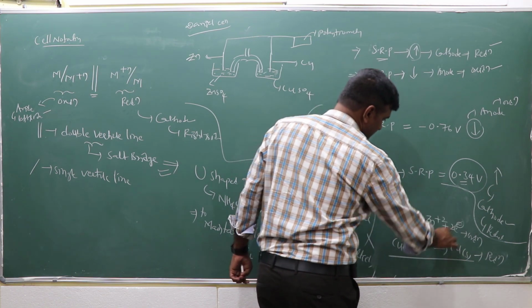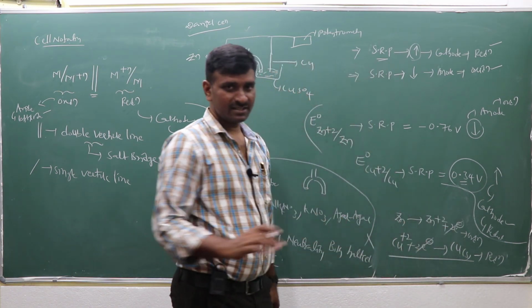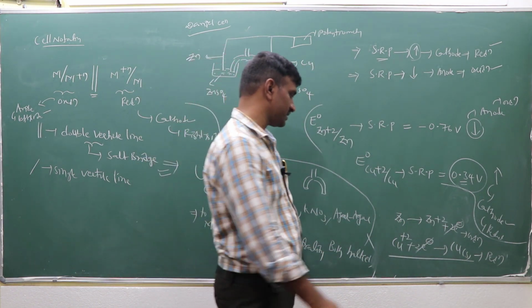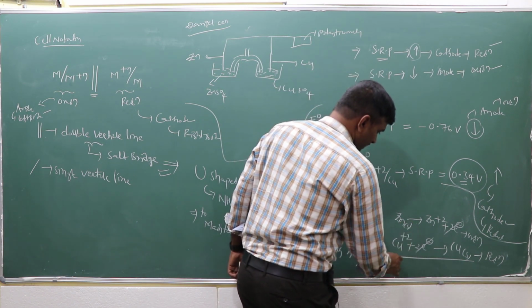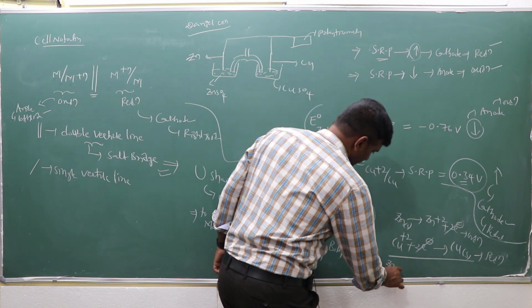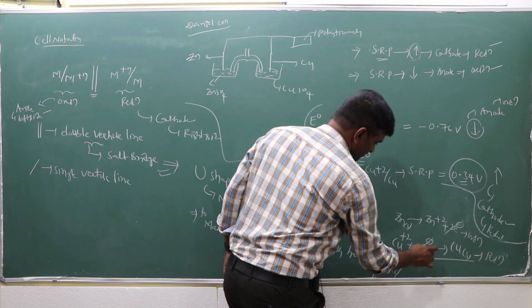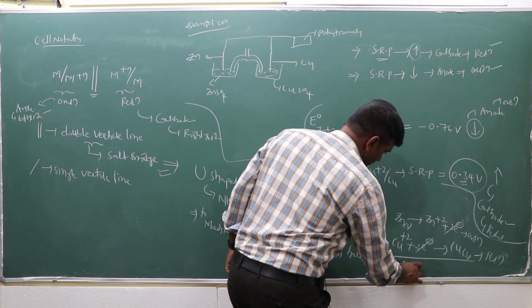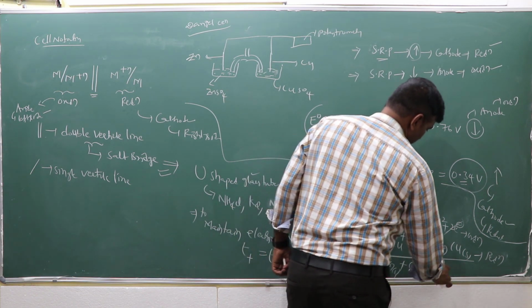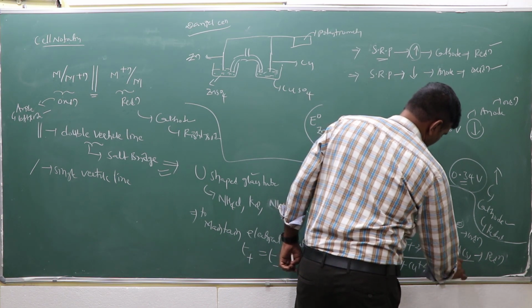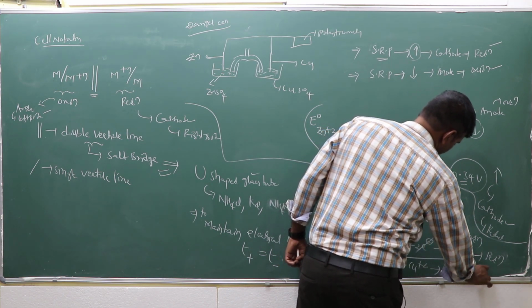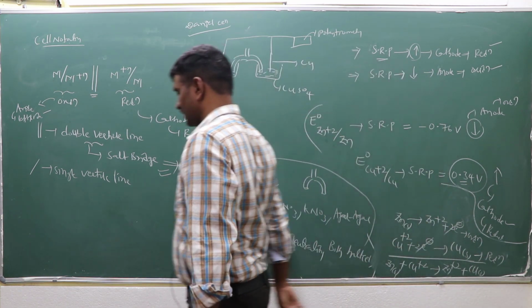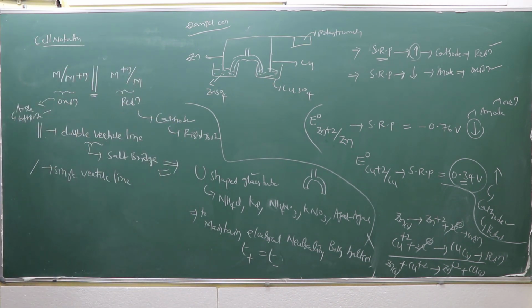The total cell reaction is important. For any cell, generating the total cell reaction is important, as is the cell notation. So zinc solid, the 2 electrons cancel, plus Cu2+ gives Zn2+ plus solid Cu. That may be considered the total cell reaction.